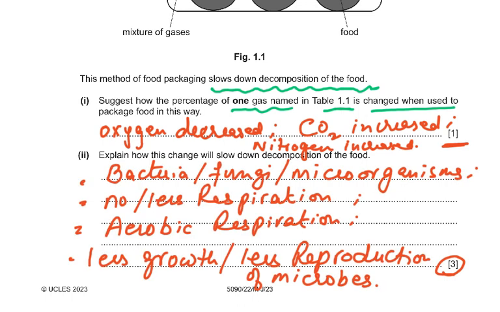So this is exactly the wordings that we are going to use. Bacteria and fungi, you can say microorganisms, you can say decomposers, will not be able to respire aerobically. So there's 1 mark for respiration, there's 1 mark for aerobic. So if you write no aerobic respiration or less aerobic respiration in one sentence, you will get 2 marks. So less energy released, so less growth. I've explained it to you why less respiration. Less respiration, less energy released, so less growth, or you can say less reproduction of the microorganisms.